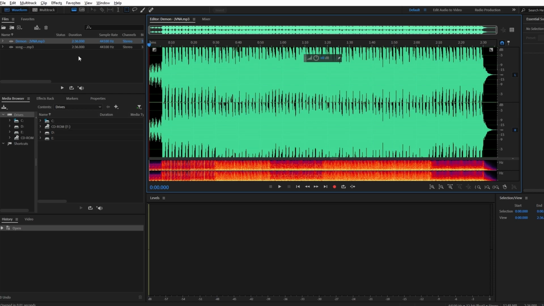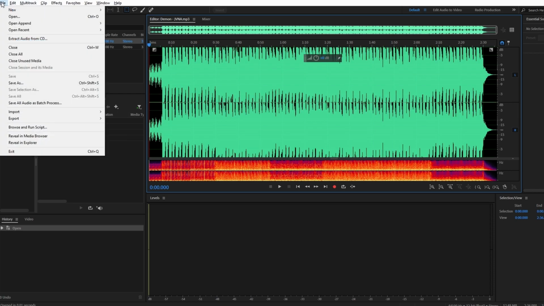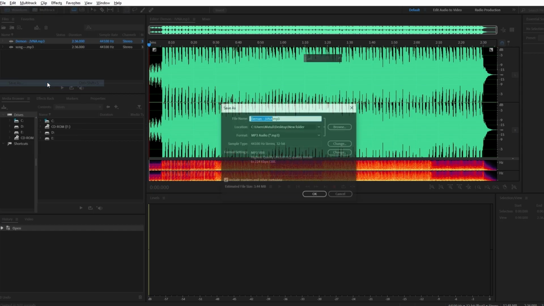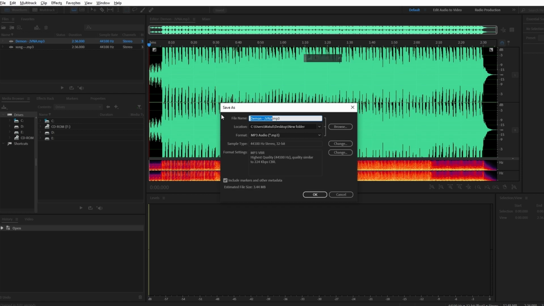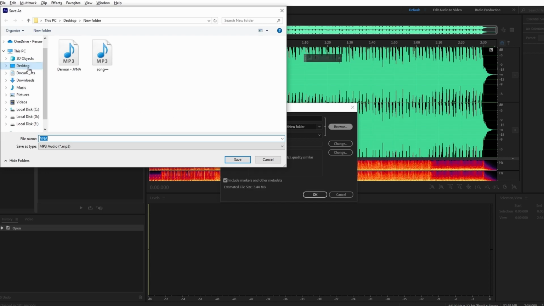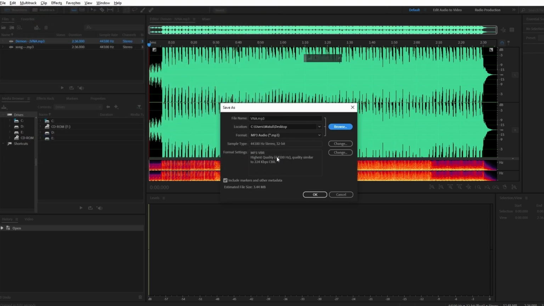In the upper left corner, click File. Choose the Save As option from the drop-down menu. Type in your file name. Click on Browse to select the destination where you want to save your project. Whether desktop or a specific folder is up to you.